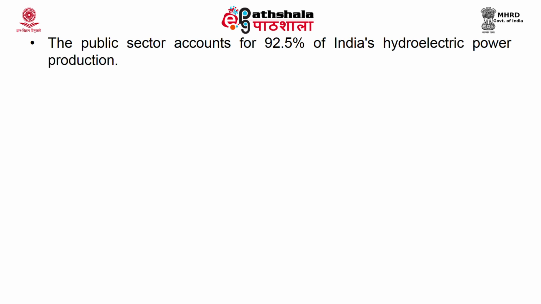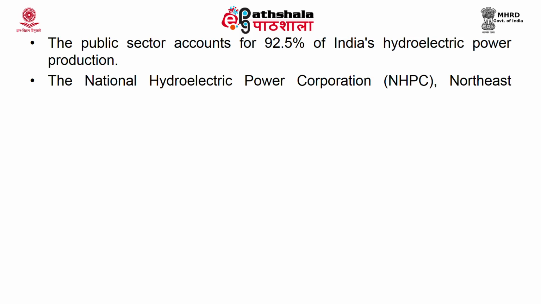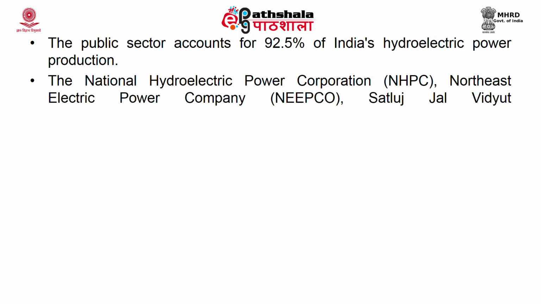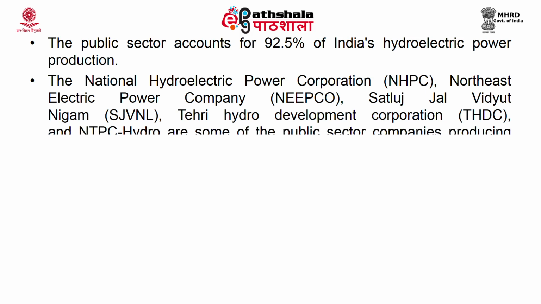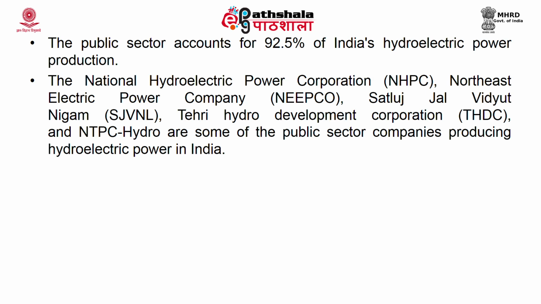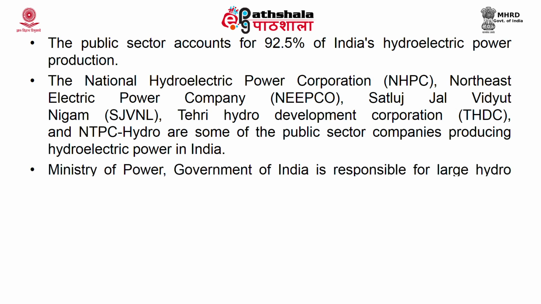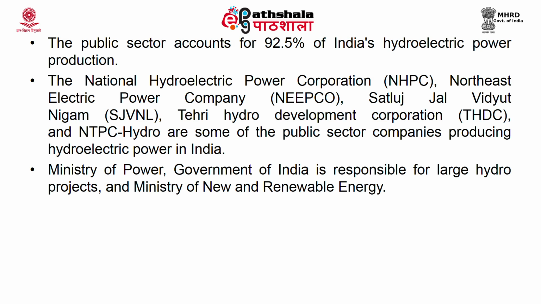Some of the public sector companies producing hydroelectric power in India are NHPC, National Hydroelectric Power Corporation, Northern Electric Power Company, NEEPCO, Satluj Jal Vidyut Nigam, THDC, Tehri Hydro Development Corporation, NTPC Hydro, etc. The ministries dealing with hydropower are the Ministry of Power, which looks into the large hydropower projects, while the Ministry of New and Renewable Energy is responsible for the small hydro projects.